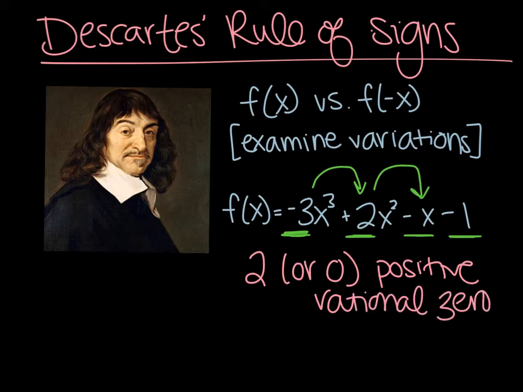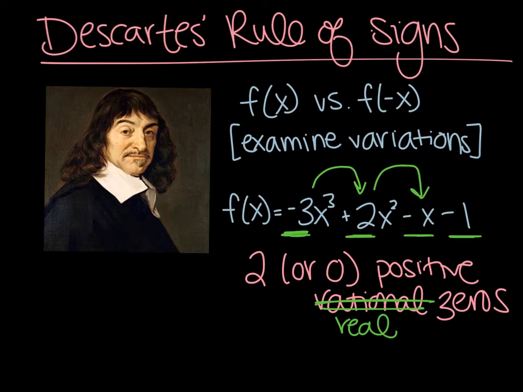And the reason we say that there's 2 or 0 is we always want to go down in even increments. So if there were 3 sign changes, then I would say there were 3 or 1 positive rational zeros. So you always go down in increments. Don't ask me necessarily why. That is just part of the rule of signs. I'm sure there is a long proof for that, but we will not worry about that right now. So when we're looking at f of x, we're determining sign changes and how that relates to positive zeros. And I misspoke here. I meant to say real. So they don't necessarily have to be rational, but they are real.